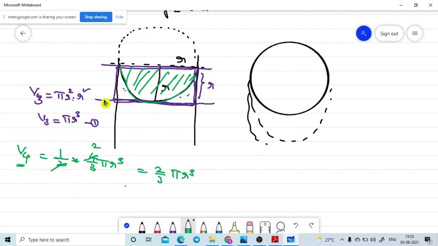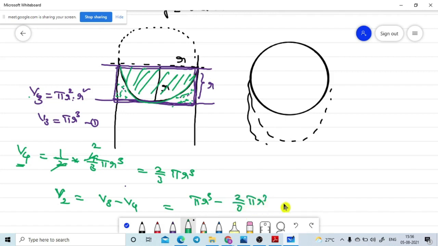Now the bigger value, the total volume, minus the smaller portion. If you remove this one, you will get only the liquid portion. Are you getting or not? Yes, sir. So that is V2. I took V2 is equal to V3 minus V4. V3 is pi r cube, minus the V4 value, 2 by 3 pi r cube.